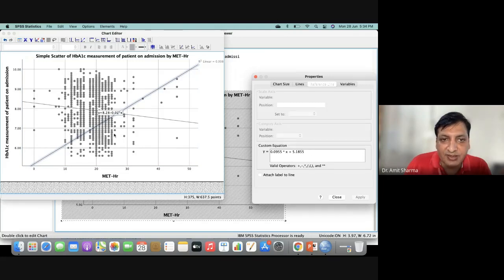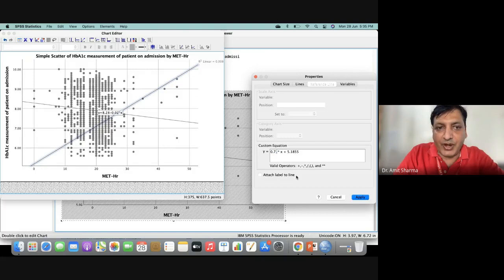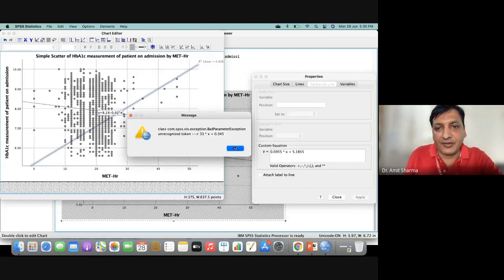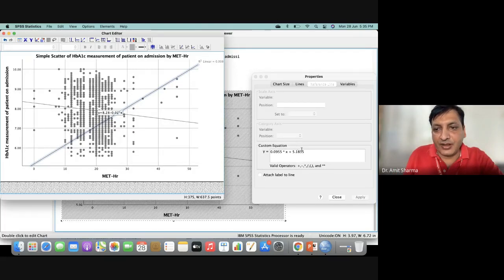Like this, for example, another line has been plotted, and I can change it. For example, this is 7.3233, or the X value is 0.355, something like that. I will apply this value.